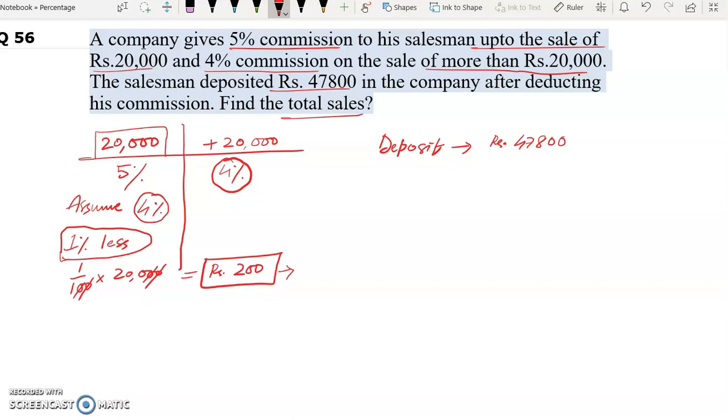So he will have to deposit more. Extra deposit will be how much? Rupees 200, because he is getting 1% less. So this 1% commission will be deposited. So now the actual deposit is how much? Actual deposit will be rupees 48,000.